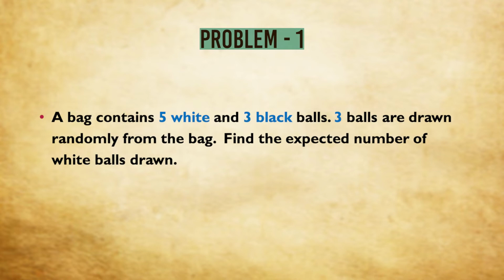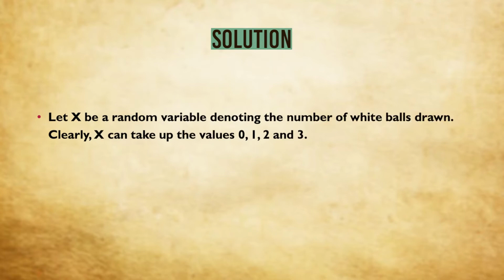So the bag contains 5 white and 3 black balls. Now see, we are drawing 3 balls. So either it is possible that we may not get any white ball out of the 3 balls drawn, or it is possible that we may get 1 white ball. It is possible that we may get 2 white balls, or it is possible that all the 3 balls drawn are white. That means if I denote by x the number of white balls drawn, x will take up the values 0, 1, 2 and 3.